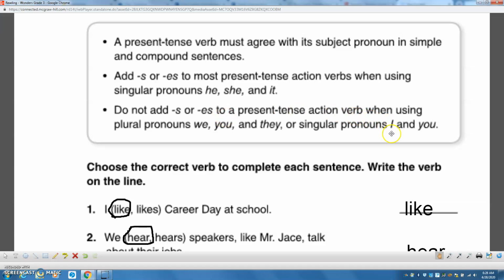Also, if we have I or you as singulars, then we do not add the S. So anytime you have you or I, you do not add S. But if you have a singular pronoun, he, she, it, then you do add the S or the ES. Okay, so remember singular, add the S unless it's I or you. Plural, do not add the S.